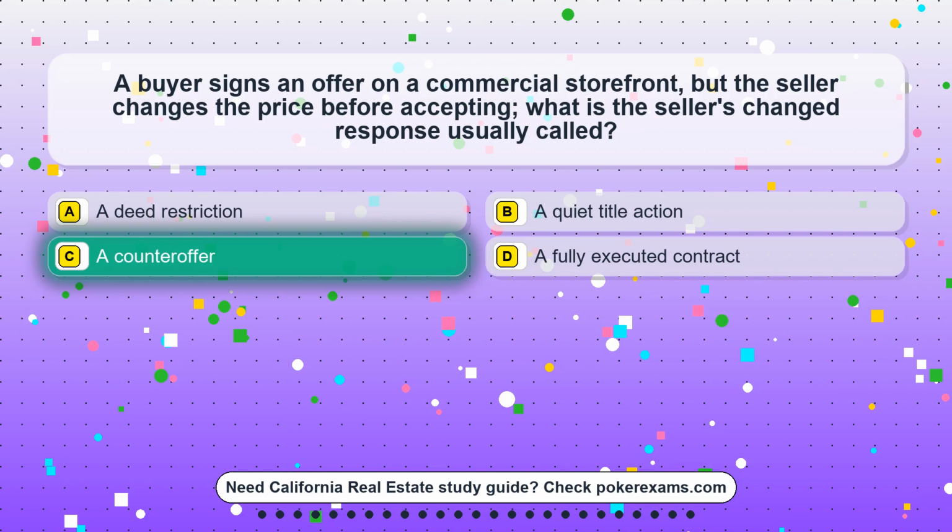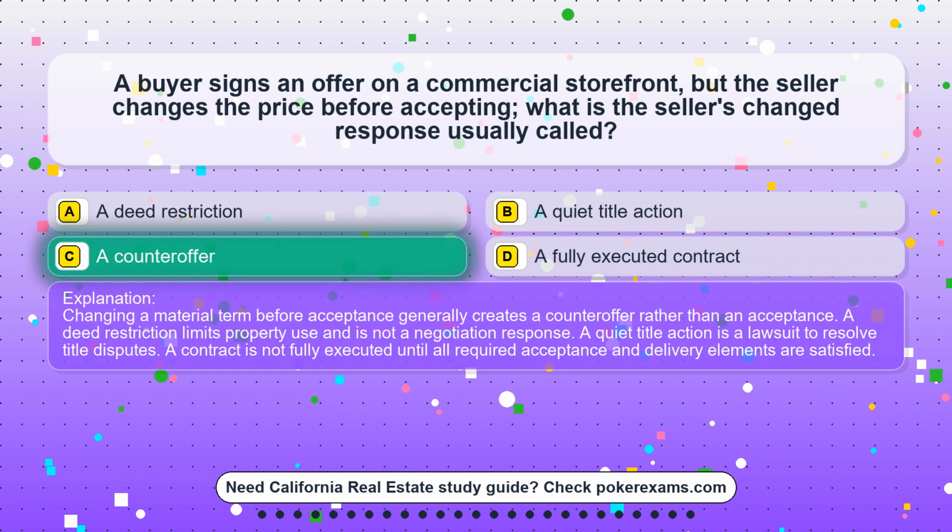The correct answer is option C. A counteroffer. Changing a material term before acceptance generally creates a counteroffer rather than an acceptance. A deed restriction limits property use and is not a negotiation response. A quiet title action is a lawsuit to resolve title disputes. A contract is not fully executed until all required acceptance and delivery elements are satisfied.